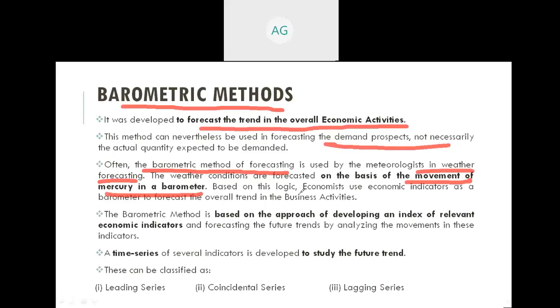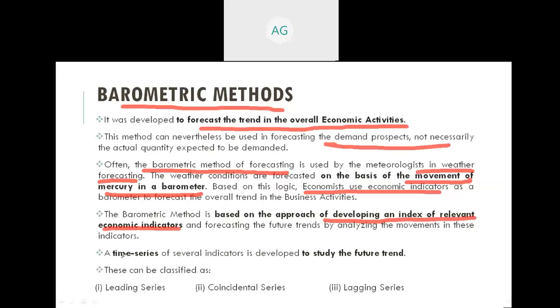Based on this logic, economists use economic indicators as a barometer to forecast the overall trend in business activities. The barometric method is based on developing an index of relevant economic indicators and forecasting future trends by analyzing the movements in these indicators.